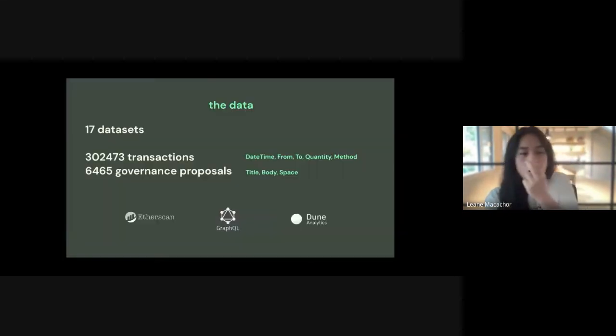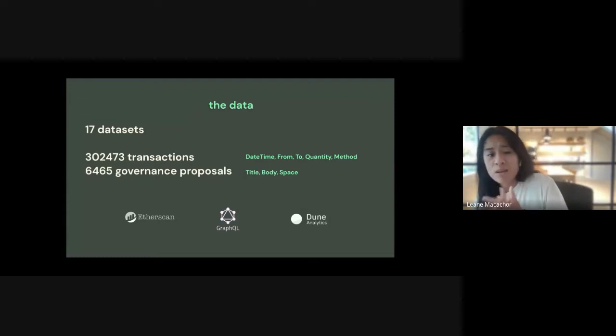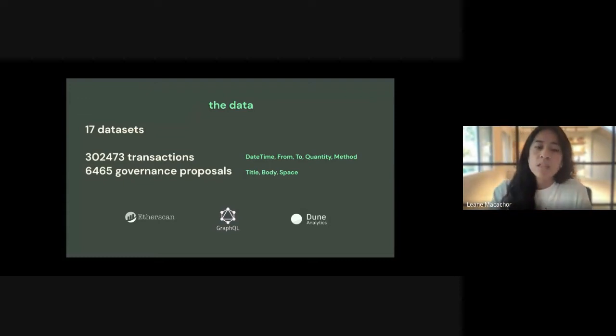So first off, the data that I used is made up of around 300,000 transactions between wallets that hold cryptocurrency, from which I really focused on the date time, from, to, quantity and method variables, and around 6,000 governance proposals, which are decisions made inside of these organizations, from which I really dug into the title, body, and space. And then I used the natural language toolkit, NLTK, to perform topic modeling on them.